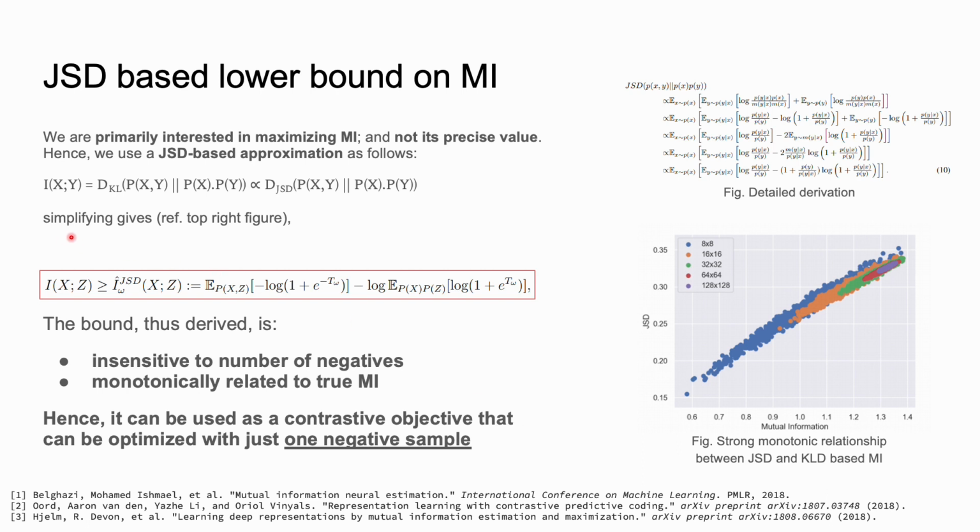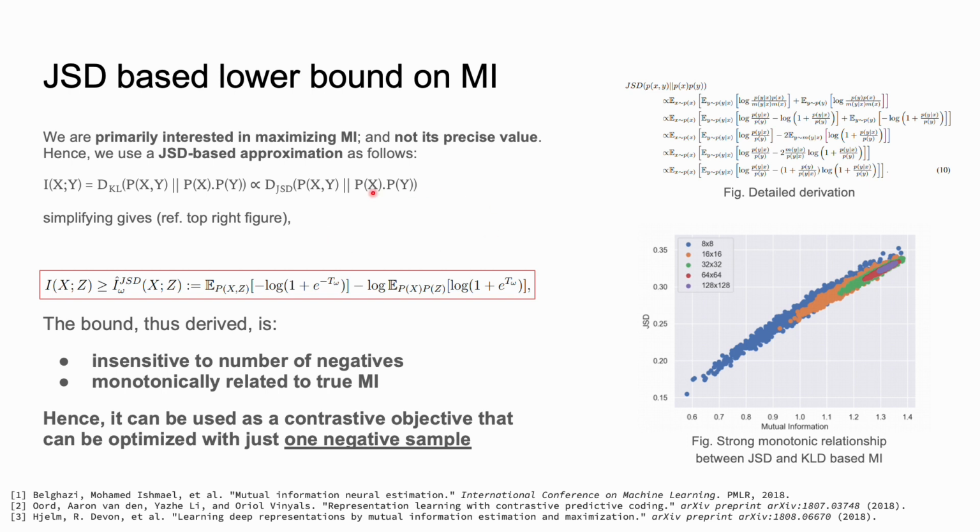So you can see that the mutual information between x and y is equal to the KL divergence between the joint distribution and the product of marginal distributions. We just make a very simple approximation here, that we assume that this quantity is also directly related with the Jensen-Shannon divergence between the joint distribution and the product of marginal distributions.